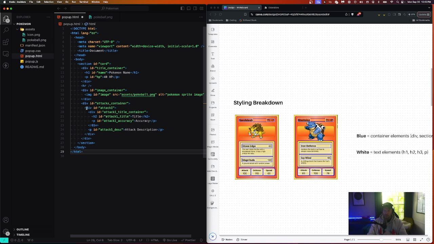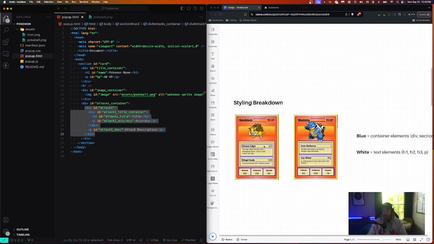Okay, so we have our container, right? The outer container. And inside of that is an inner container for the title. That's this. And we have our title and our accuracy in there. And then below those, we have the description.